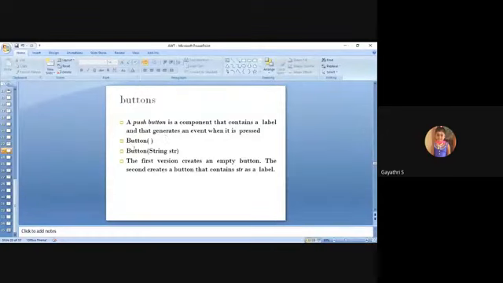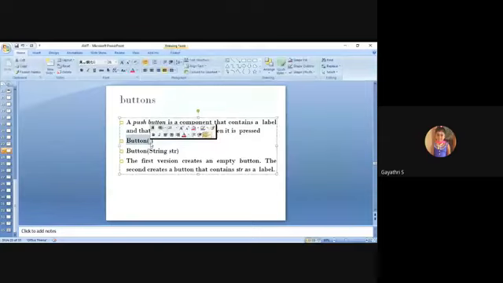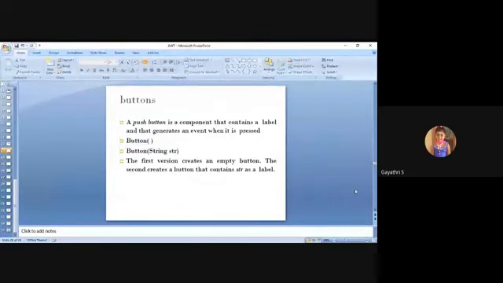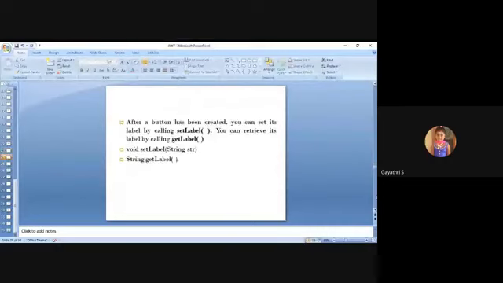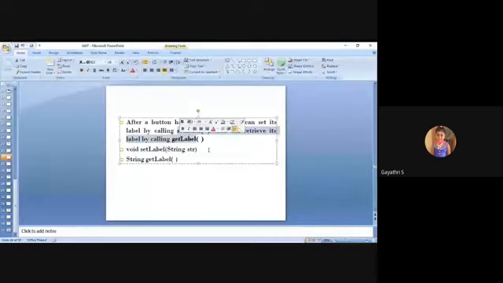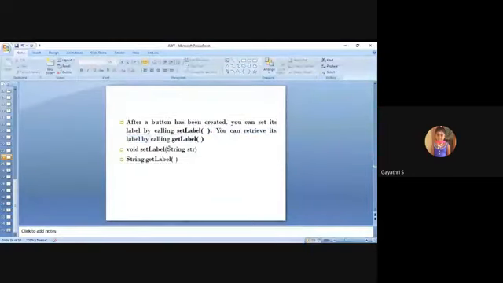Actually there are two ways to create a button; three ways to create a label, two ways to create a button. The first version creates just an empty button. The second version contains some label. Preferably we are using the second one. Some methods are available: set label, get label. So these are all the methods available in your button.